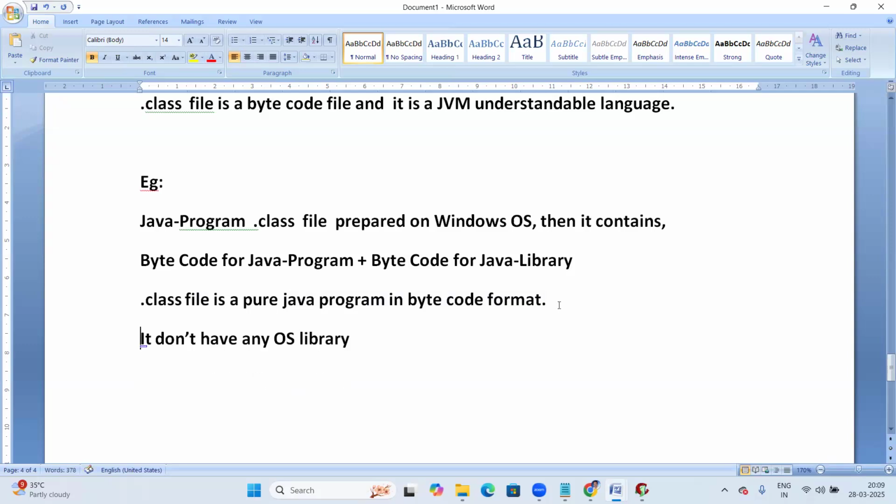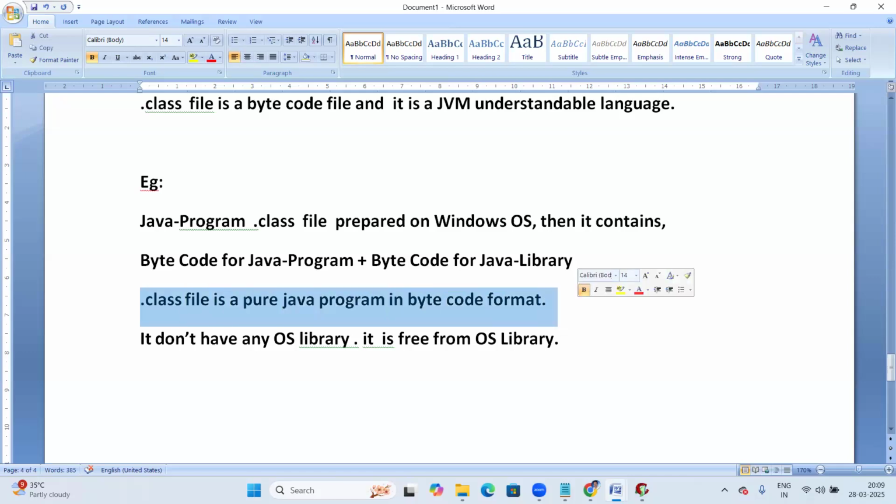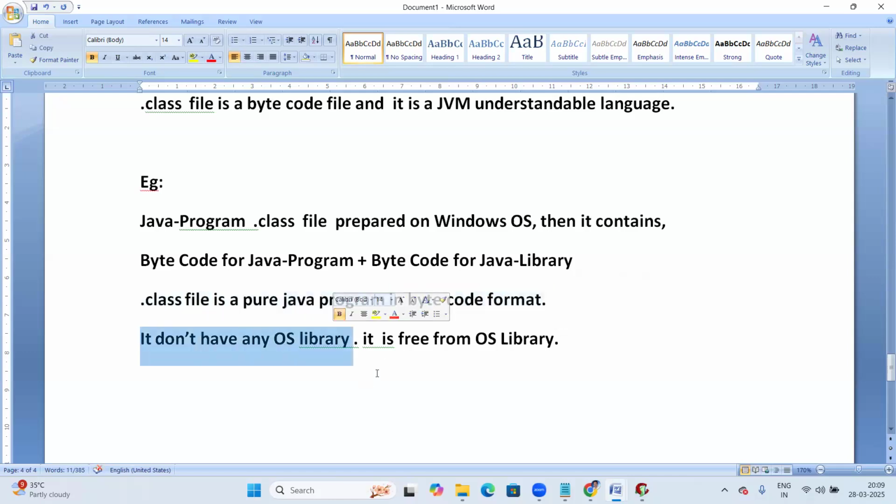A dot class file doesn't have any OS library. It is free from OS library. So a dot class file is a pure Java program in bytecode format, and it is free from OS library.